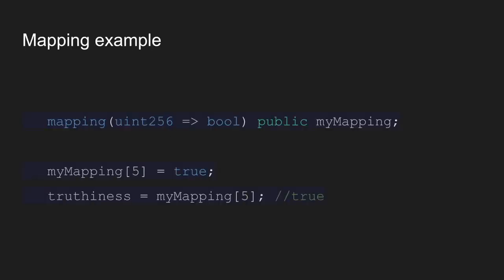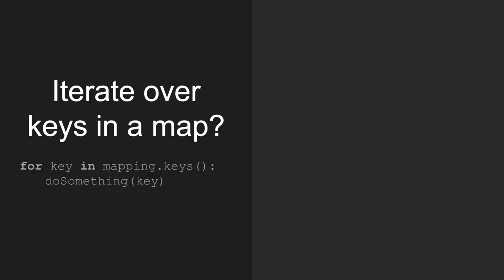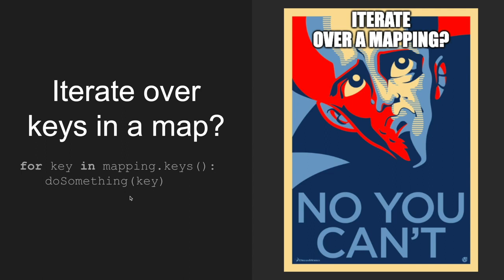Mappings! Let's talk about mappings. Okay, mappings are just like hash maps and they kind of behave the way you would expect them to. Over here we have a mapping from integers to booleans, although you can put your own types in there. And here we set the key 5 to be true, and truthiness now has the value true in it. Nothing mysterious. So if you wanted to iterate over the map, can you do it like you would do here in, say, Python? No, you can't.